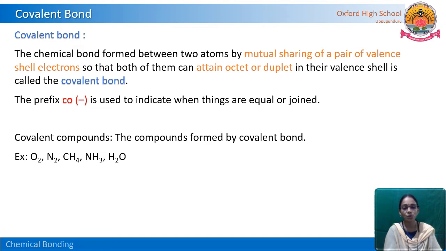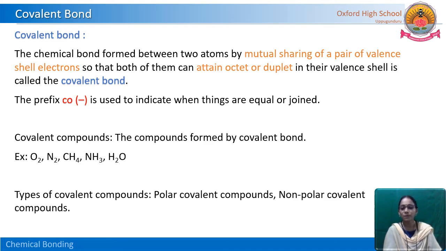ammonia, and H2O, water. In the water molecule, how many different kinds of atoms are there? Two, oxygen and hydrogen: two atoms of hydrogen and one atom of oxygen. So what kind of bond is present in all these molecules? Covalent bond.